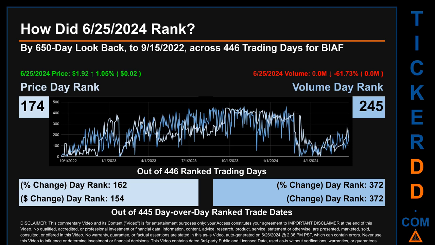The price's day-over-day percentage change, jumping 1.05% on June 25, 2024, had a day rank of 162 while its dollar difference of 2 cents had a rank of 154 when compared day over day across 445 trading days. Volume's percentage change and difference were ranked respectively at 372 and 372.